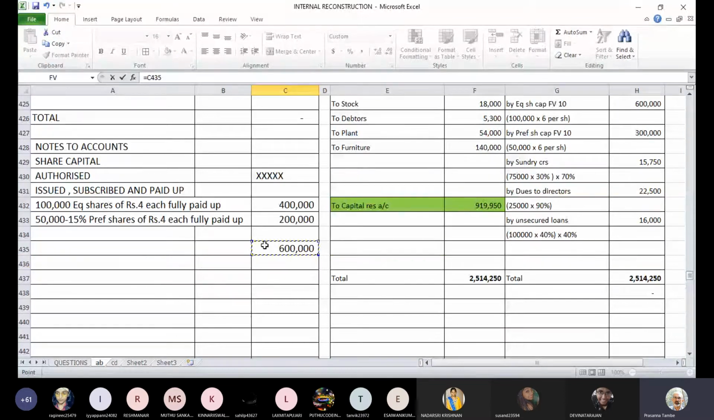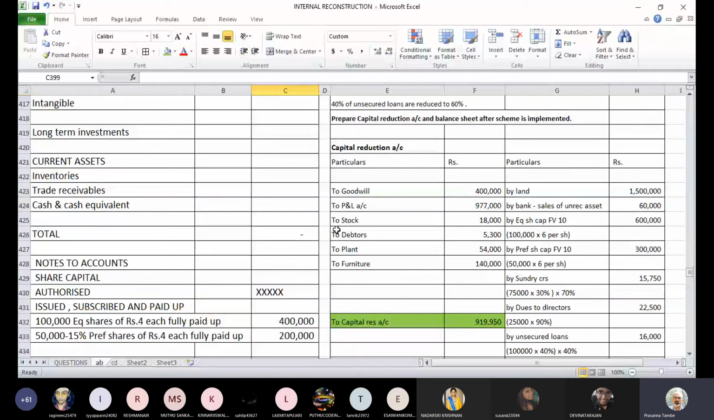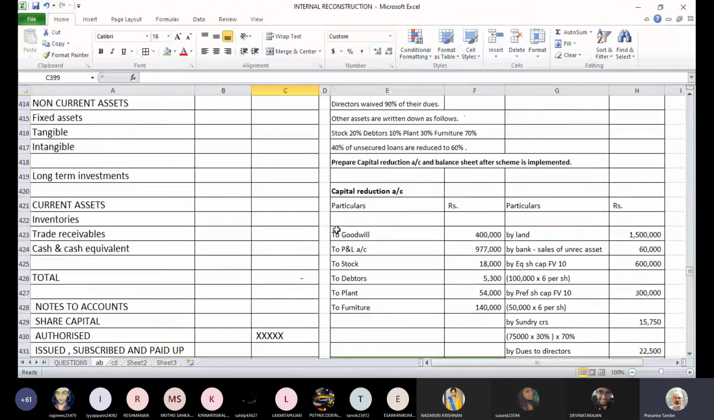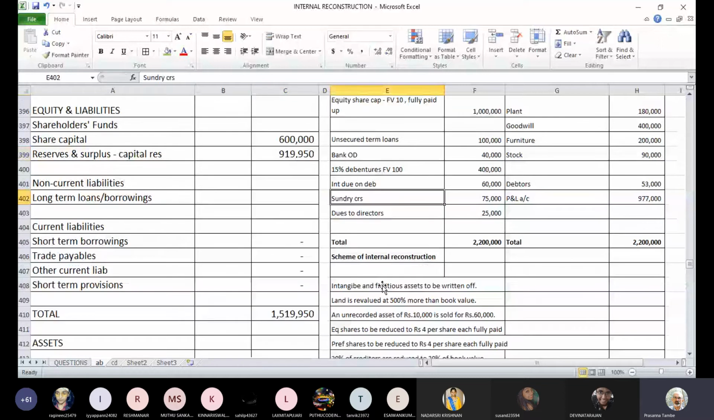Then reserves and surplus. In the original balance sheet we don't have any. But after the capital reduction account was completed, we have 9,19,950 as a surplus, which has gone to the capital reserve account. So only that reserve will come. So we can show directly here 9,19,950. That is the reserve that will appear over here.